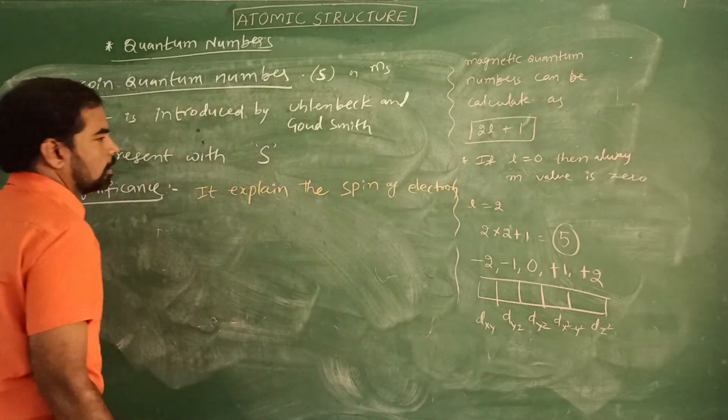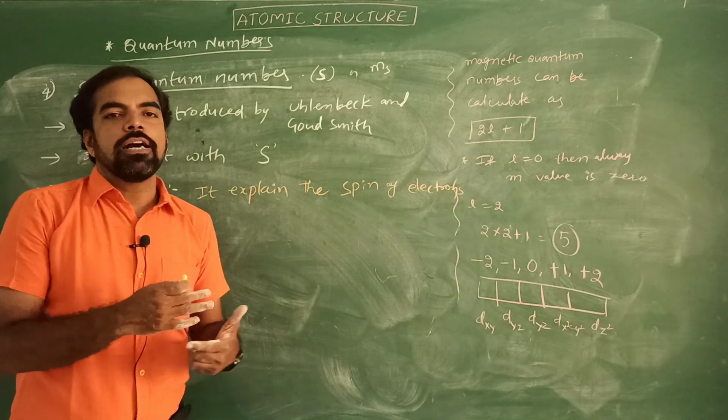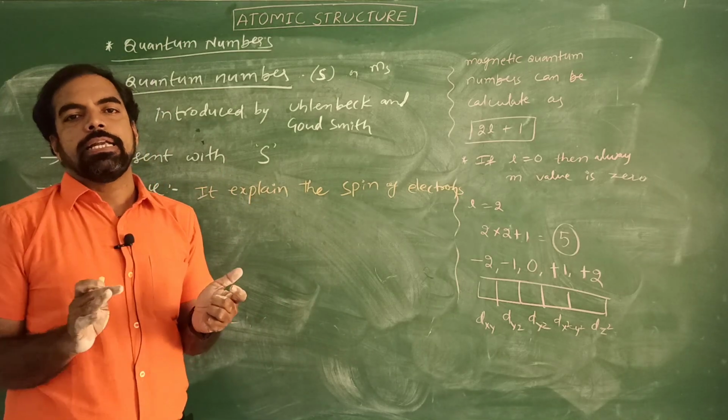That means the spinning of electrons, how the electrons are rotated, whether clockwise or anti-clockwise.